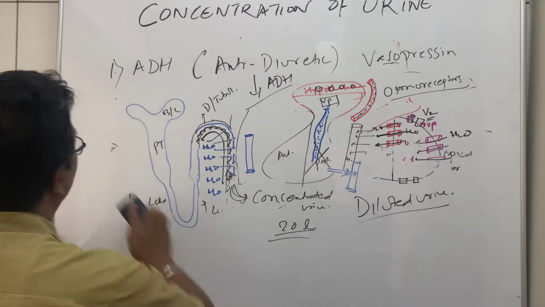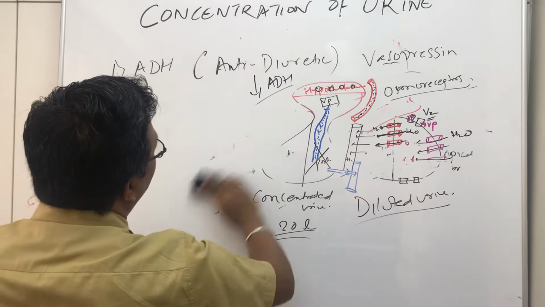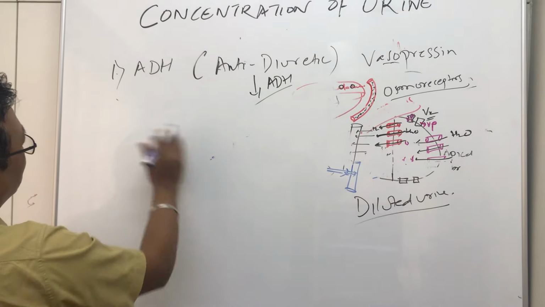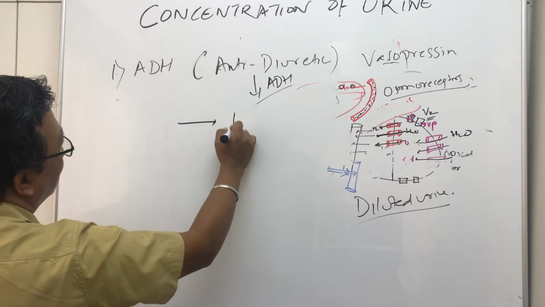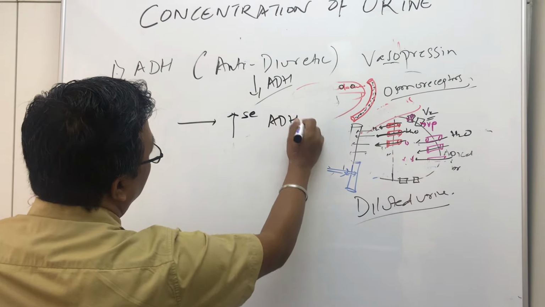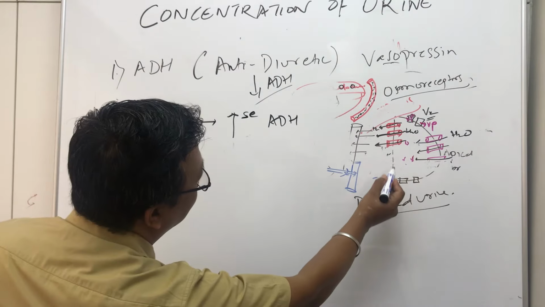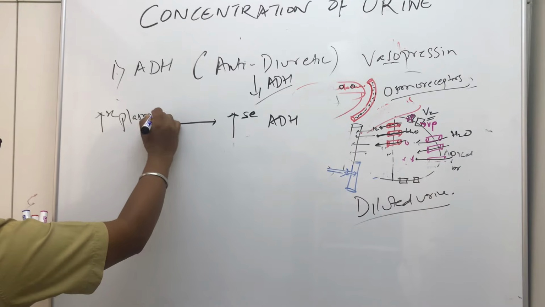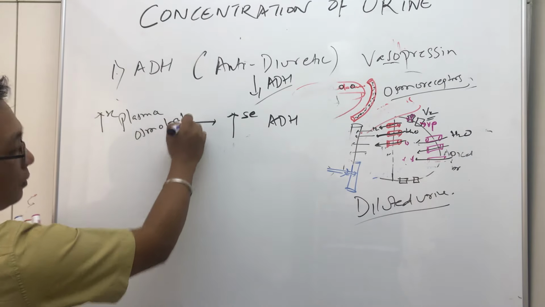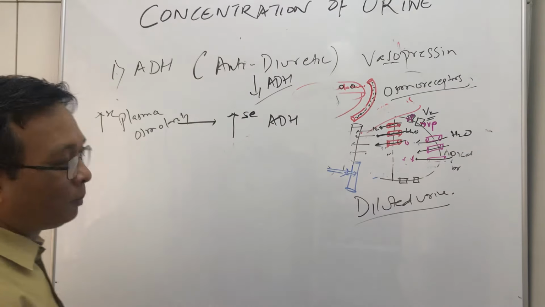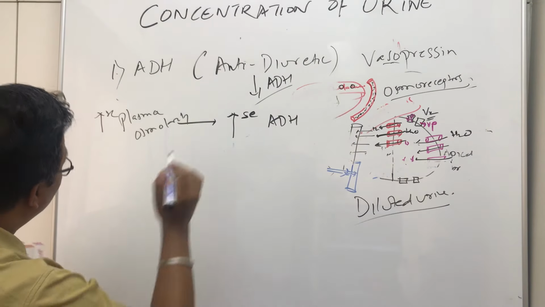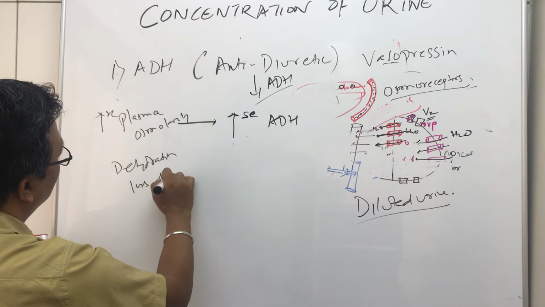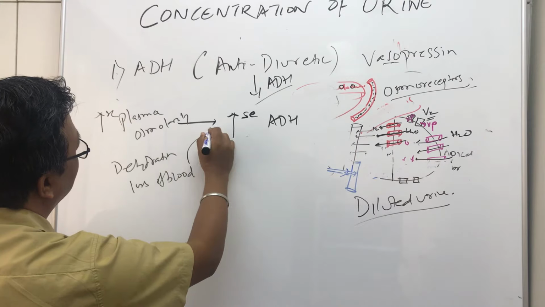Now, what are the conditions that can increase ADH and what are the conditions that can decrease ADH? Let's first understand the conditions that can increase ADH. Any condition where plasma osmolarity is increased, like dehydration, can increase the ADH level in the blood because of the osmoreceptor mechanism. Any situation of dehydration or loss of blood can increase plasma osmolarity and increase ADH.